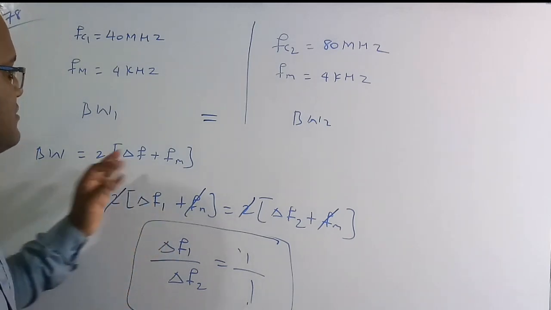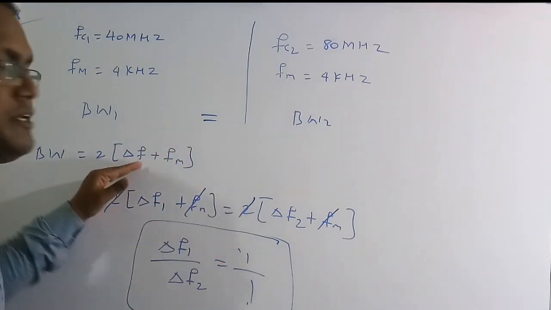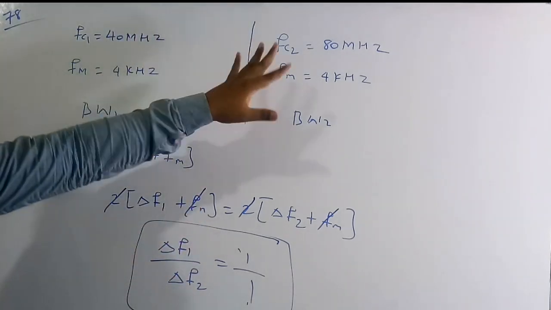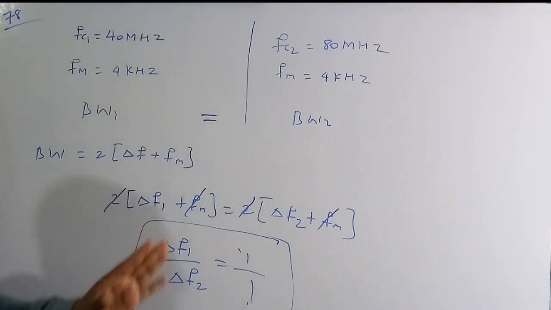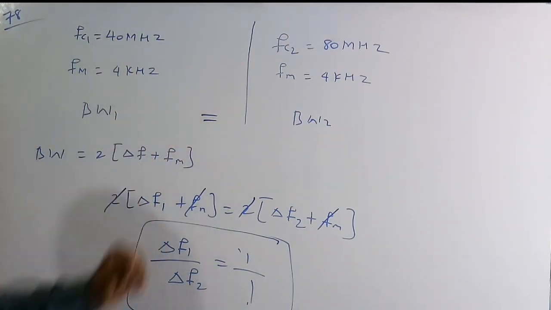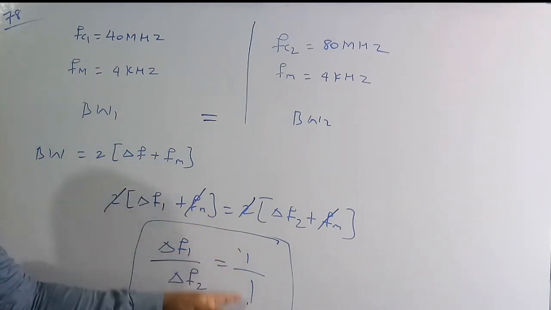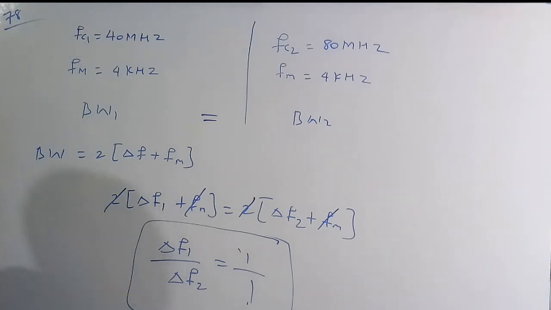Means here the bandwidth is independent of the carrier frequency. It is going to depend only on Δf and fm. So even though we change the frequency of the carrier signal, the bandwidth is not affected. Means bandwidth is still the same. So we can conclude that the peak frequency deviation in the two cases is 1:1. Means they are going to have the same peak frequency deviation.